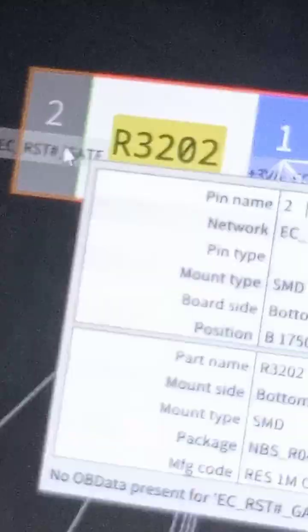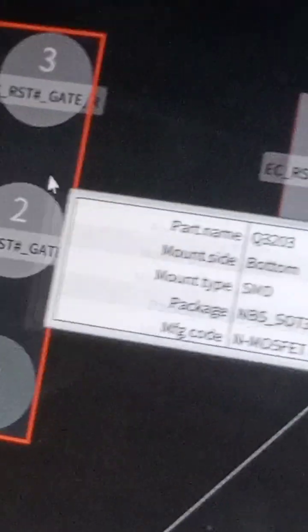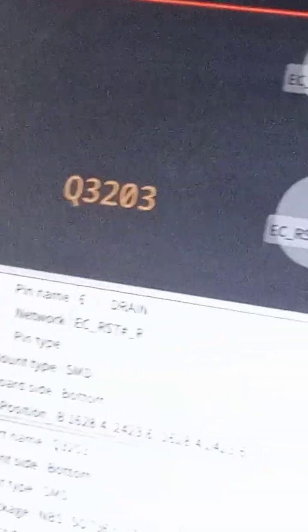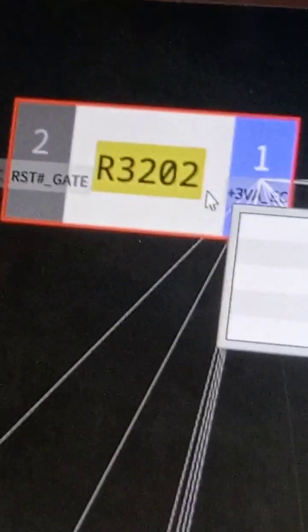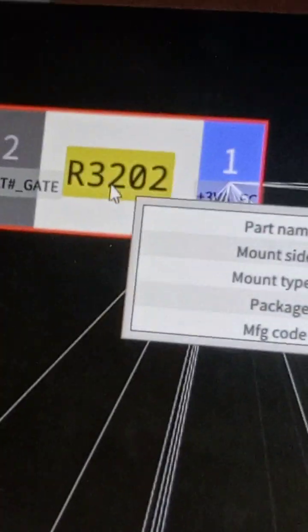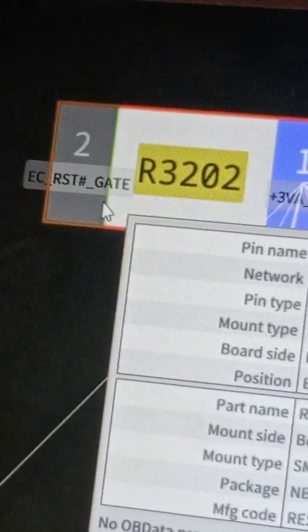the 3 volt always from transferring from this end of the resistor to this other end in order for it to supply the MOSFET that is supposed to generate our EC reset signal. So I'm going to look for a 1 mega ohm resistor and replace this other one that has increased its resistance value from 1 mega ohm to over 2 mega ohms, and see if we can have this voltage move to the EC reset gates.